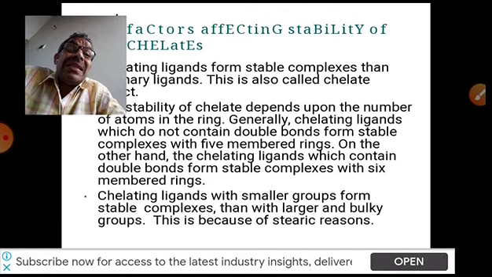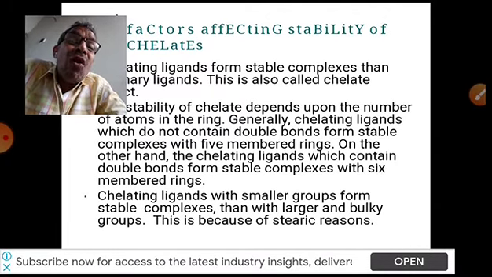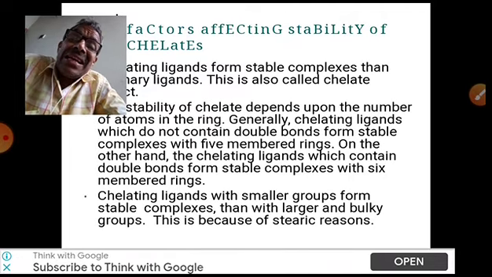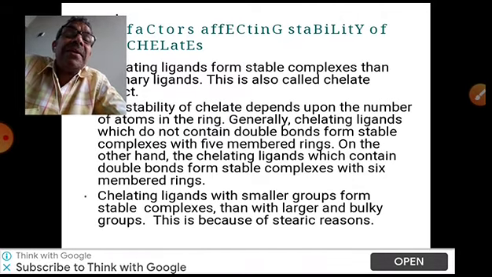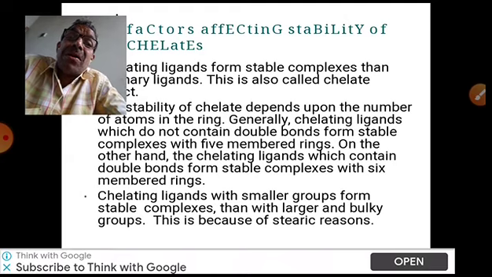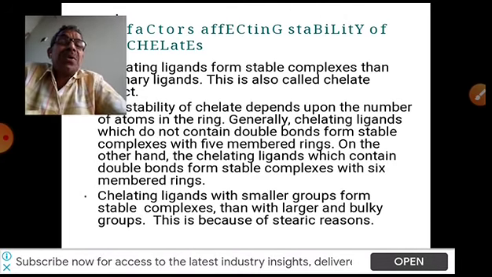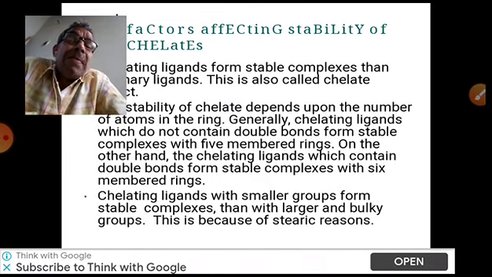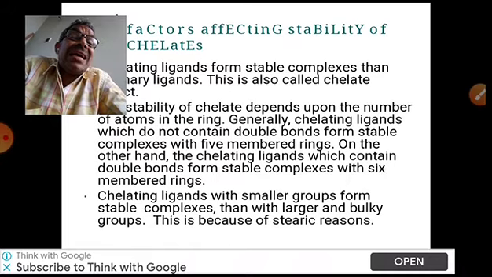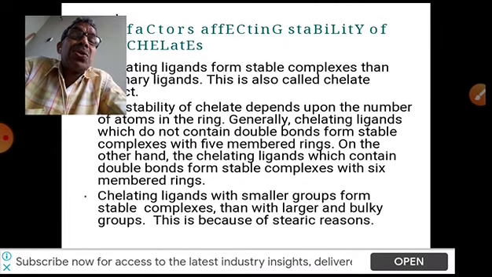The number of atoms involved in the chelate, the central metal atom as well as the donating groups, altogether the number of atoms in a cyclic structure, also affects the stability of the complex.